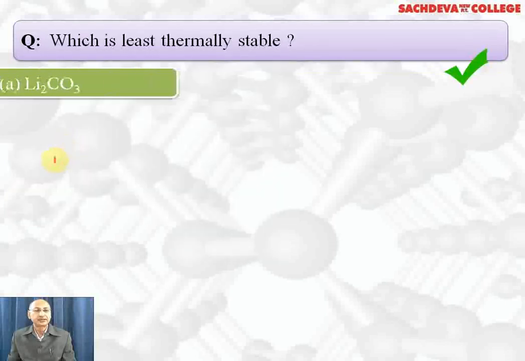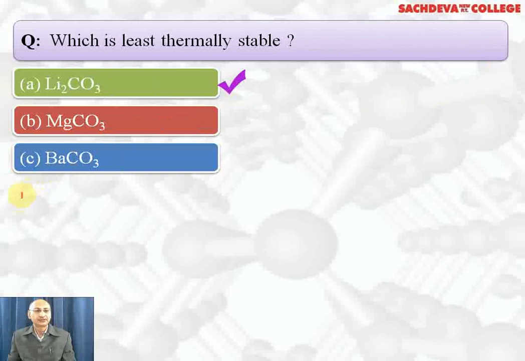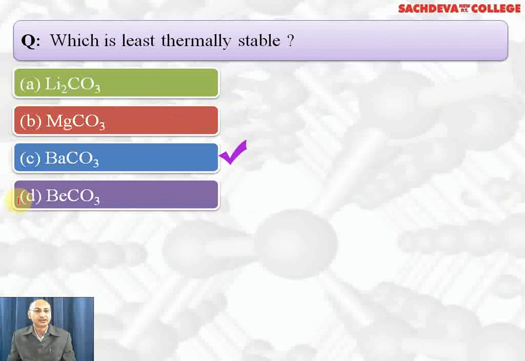Which is least thermally stable? Lithium carbonate, magnesium carbonate, barium carbonate, and beryllium carbonate. Answer is beryllium carbonate because it is most covalent. Rather, it is more covalent than lithium carbonate. That's why it is least thermally stable.